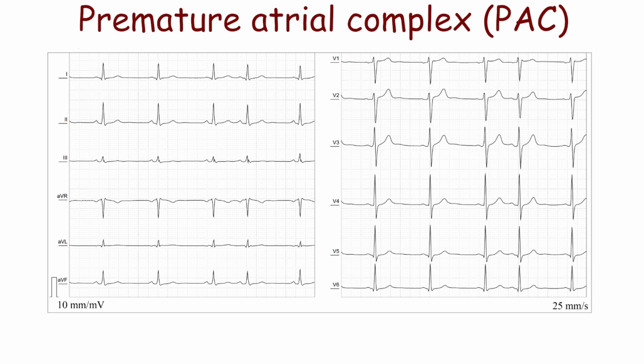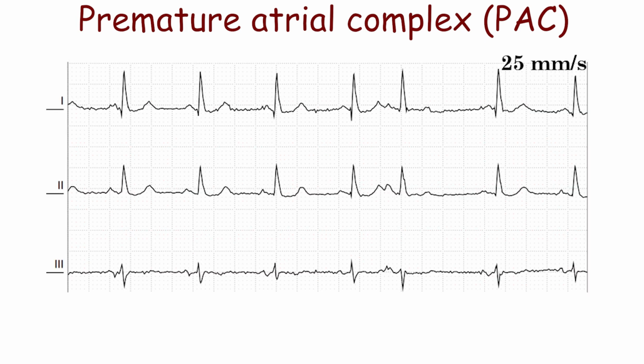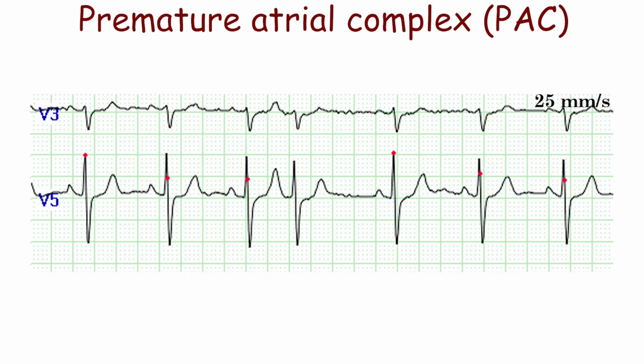Sometimes there is only a minor difference in the morphology of the P-wave. Sometimes the P-wave of an atrial extrasystole may merge with the previous T-wave and may be poorly seen. The P-wave in the fifth beat partially merges with the T-wave of the previous beat. Nevertheless, the P-wave in atrial extrasystole may appear at the apex of the T-wave. Variations in the T-wave amplitude and morphology before the premature QRS complex suggest superimposition of the P-wave on the T-wave.